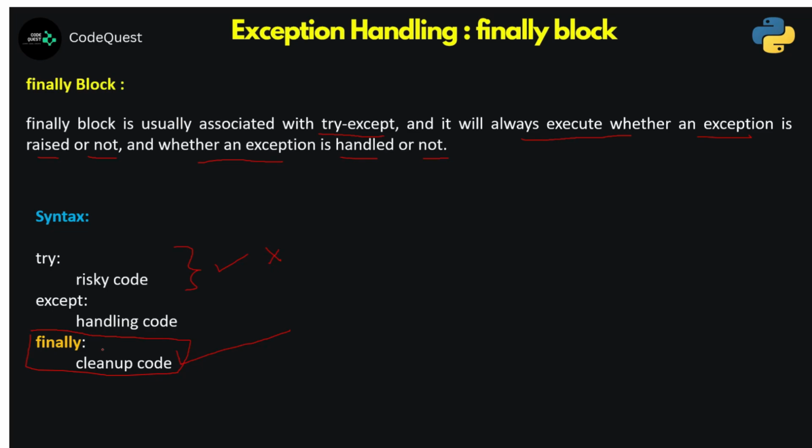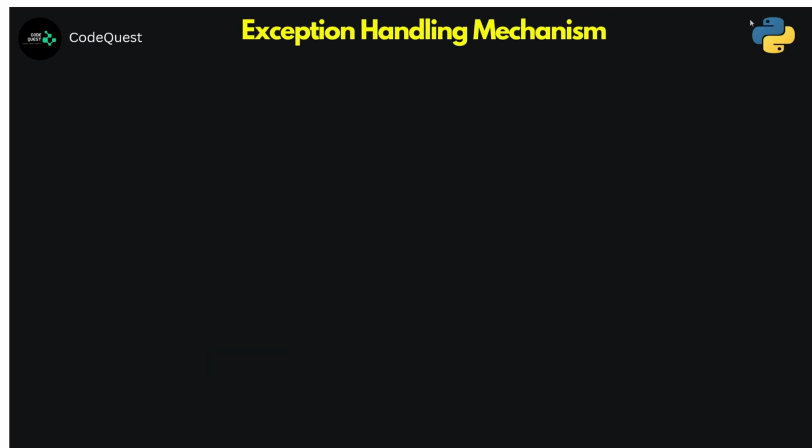Mostly the finally block improves program reliability and safety, and the very common uses are closing files which you have opened in the try block, releasing database connections, closing network sockets, and maybe freeing some locked resources.